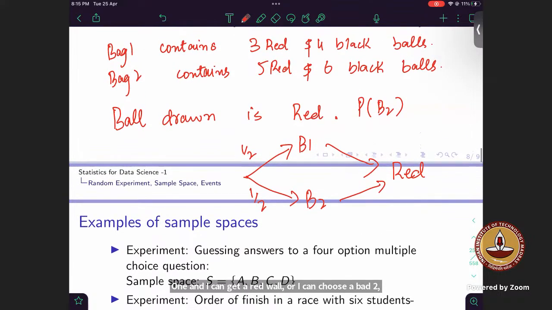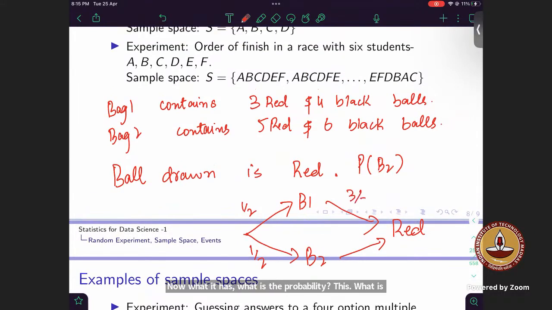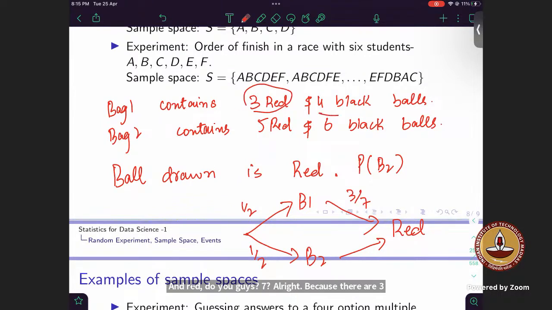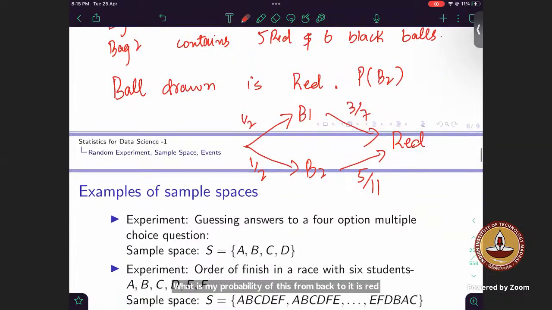These are my total ways of getting a red ball. Now, what is the probability? Bag 1 and red: 3/7, right? Because there are 3 red balls in bag 1 and there are total 7 balls, 4 plus 3. What is my probability of this from bag 2? It is red, 5/11, right? Now comes the solution part.